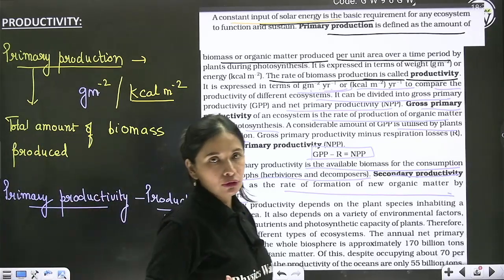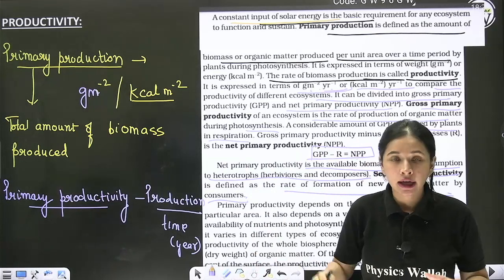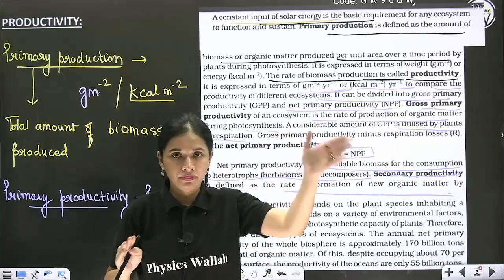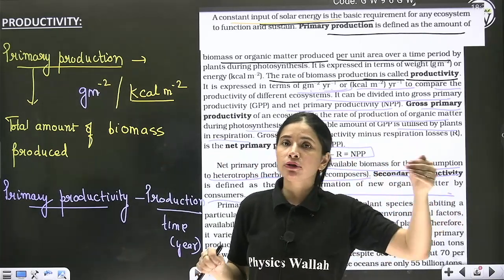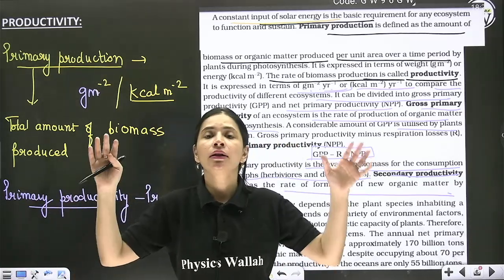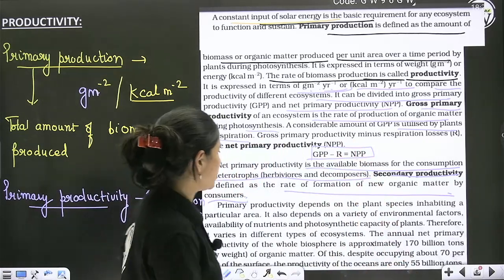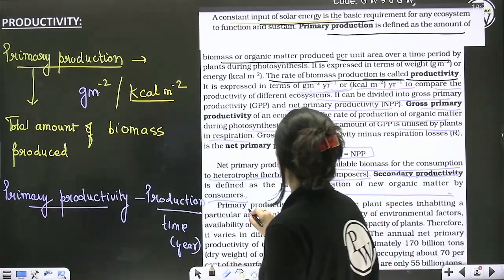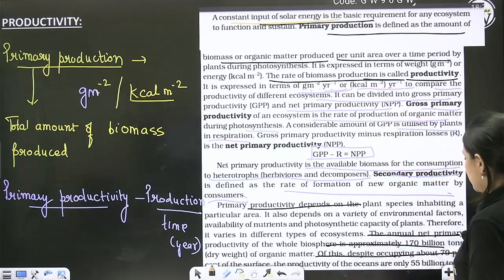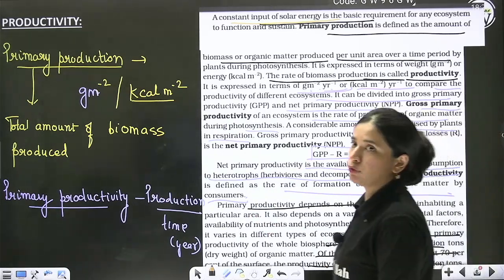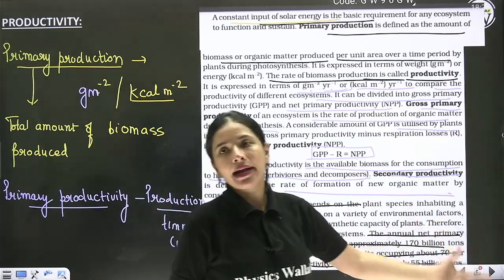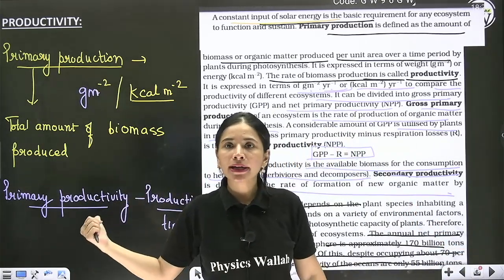Good. Now if I move further beta, the total primary productivity annually is 170 billion tons, which can be divided into two. Aquatic ecosystem is producing almost 55 billion tons, whereas terrestrial ecosystem is producing almost 115 billion tons. So this data you have to remember, which is very clearly given over here. So primary productivity, the annual net is 170 billion tons, out of which 55 billion tons is produced by oceans and 115 billion tons are produced by land ecosystem. Correct? Got my point? What is productivity?